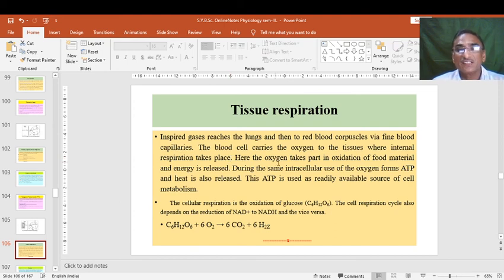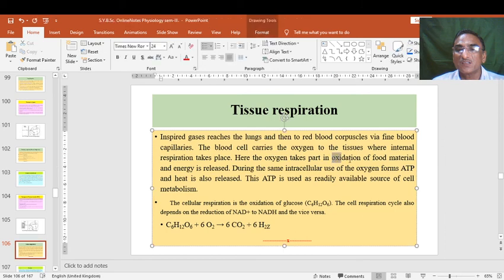Here the oxygen takes part in oxidation of the food, because without oxidation the food is not giving energy to the cells or the tissues. Therefore oxidation is a must, which is carried out in the presence of oxygen, and energy is released. This is a very simple mechanism, and during the same intracellular use of oxygen it forms ATP, or adenosine triphosphate.